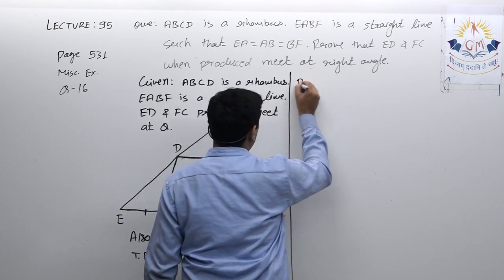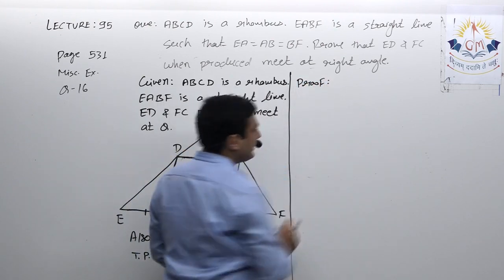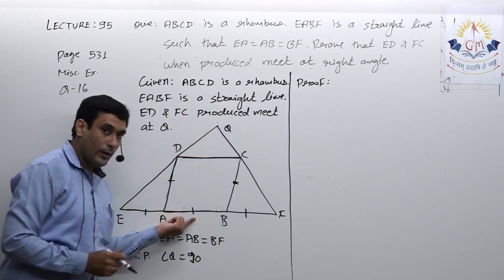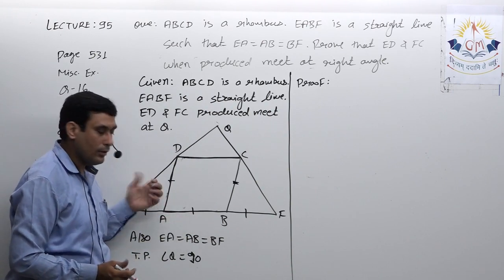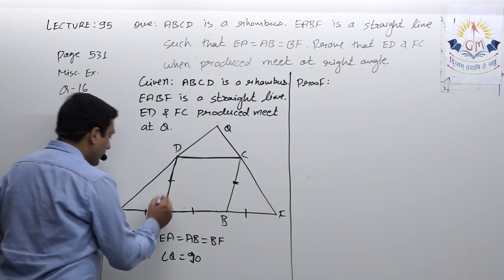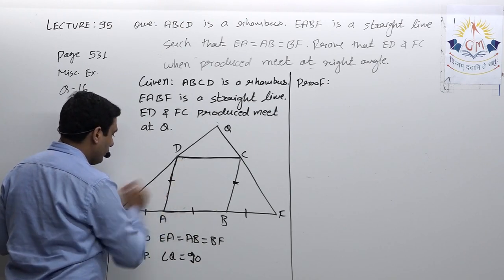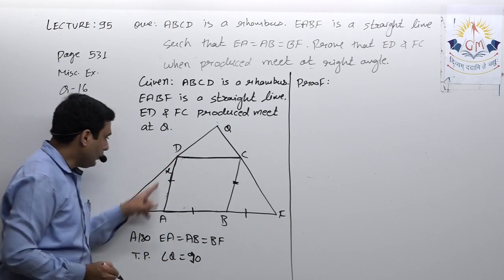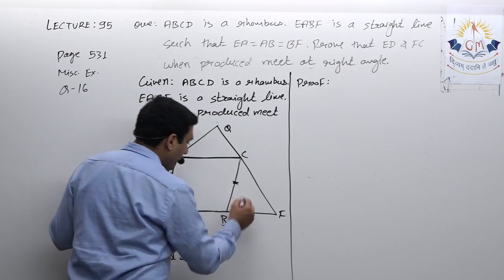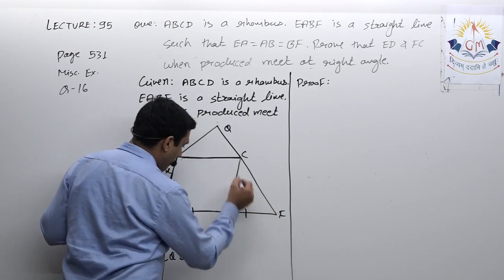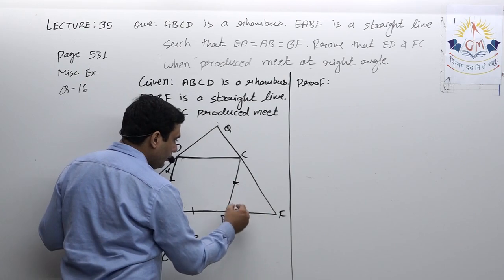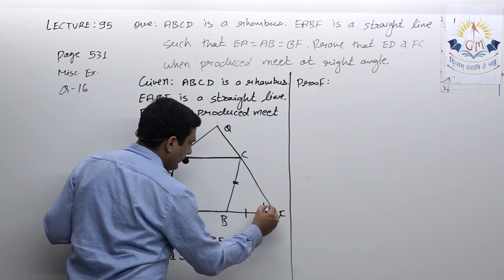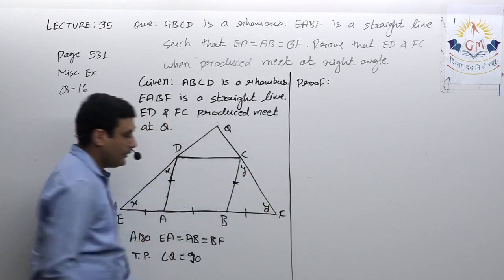Let us see how we'll prove this. First I will explain in short, then I will give you the detailed solution. It is given EA equal to AB, but AB equals AD because it's a rhombus. That means these two sides will be equal, so in this triangle opposite angles will be equal. Let's say the angles are equal to X. In a similar way, BF is equal to BC, so again these two angles will be equal. Let this be Y.